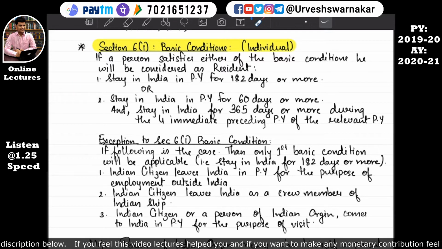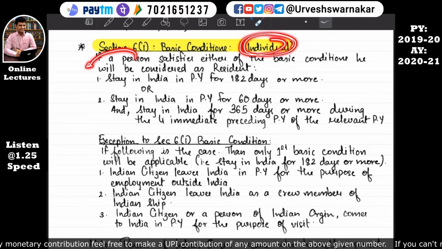If a person satisfies either of the basic conditions, he will be considered as what? Resident. We need to memorize this section, and in the exam we need to quote the section number as well. There is a format for how to solve an exam question. I'll show you once I explain section 6 subsection 1. Let us understand it again. If a person satisfies, person here means specifically an individual. I have written here, see,